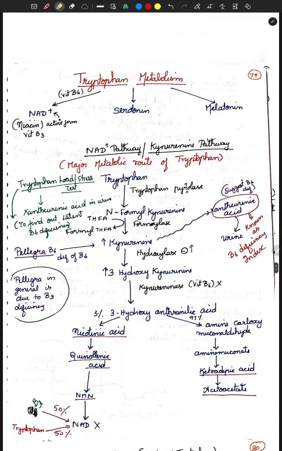So tyrosine done. Next, coming to your tryptophan metabolism. So in tryptophan metabolism, I already told you we need what? Vitamin B6 for your niacin formation. We need vitamin B6 for synthesizing B3. This is the point, it is important. So tryptophan, B6 required to form B3. So serotonin is there, melatonin is there. So don't confuse between melanin and melatonin. Melanin from your tyrosine, melatonin from your tryptophan.